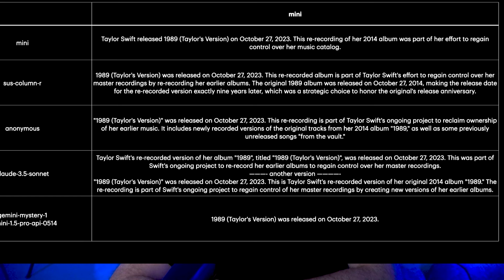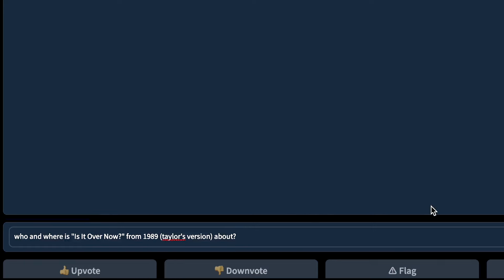Another question I can ask related to Taylor Swift. So if I ask a little bit more sus columnar, I'm going to ask it a question: who and where is Is It Over Now from 1989 Taylor's Version about? So I'm actually getting a little bit specific. I'm asking more about one of the songs from the 1989 Vault songs. So again, it's got to have a bit of knowledge of this album to get this correctly. So I've asked the question, and you see it's a song from a re-recorded album, which was released in 2023.